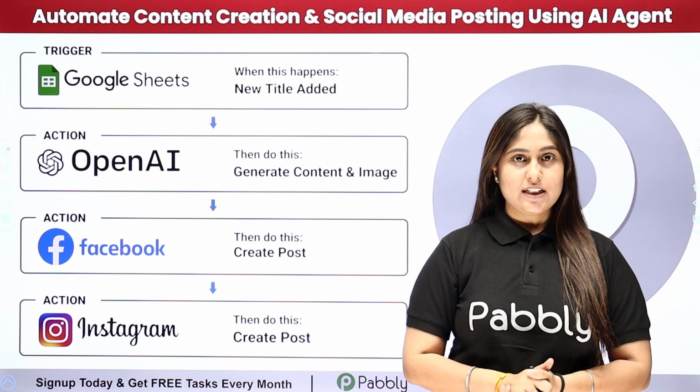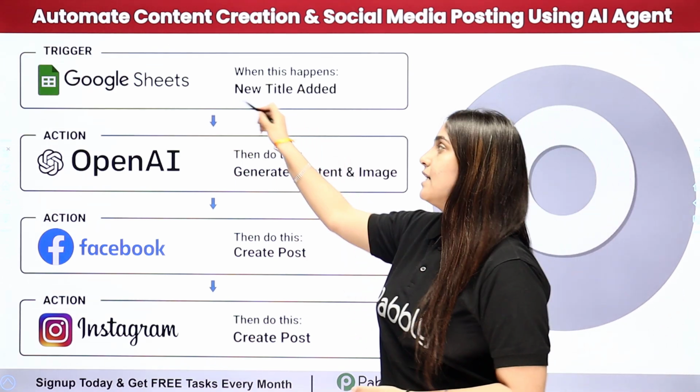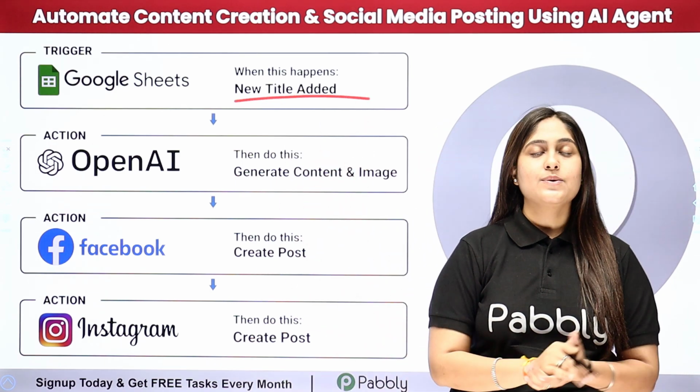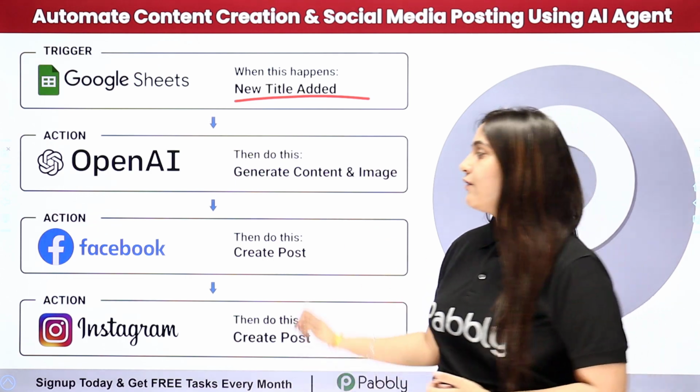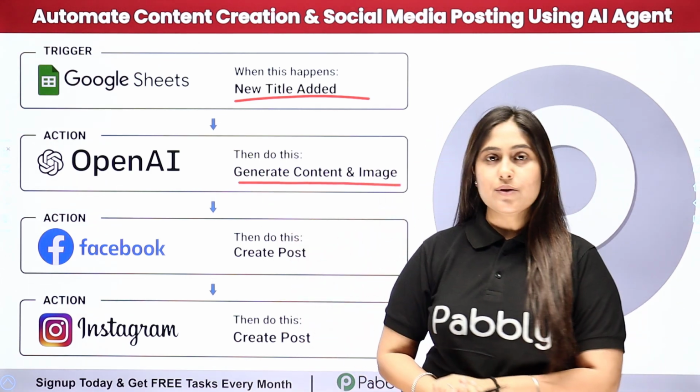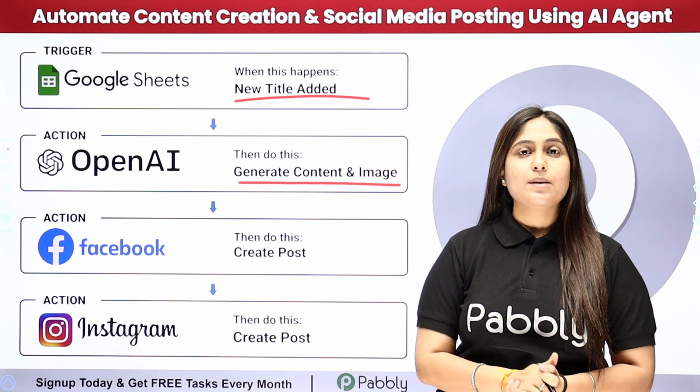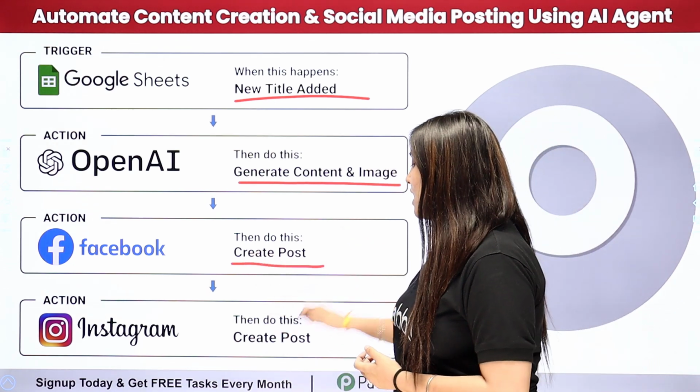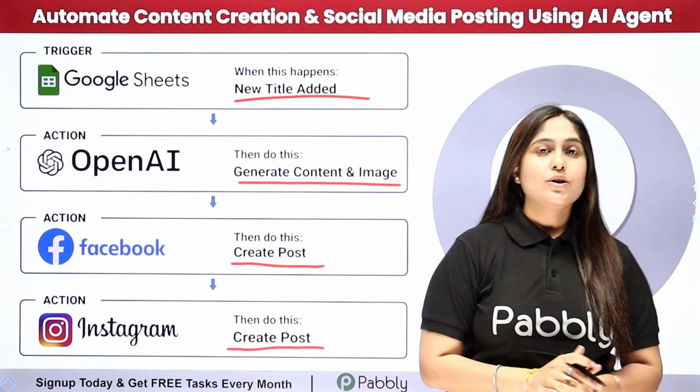So now here my objective is that when I'm going to add a new title in my Google Sheets, then automatically using the detail, OpenAI should generate the content and the image for my post, and after that automatically that post should be shared on my Facebook account and my Instagram account as well automatically.